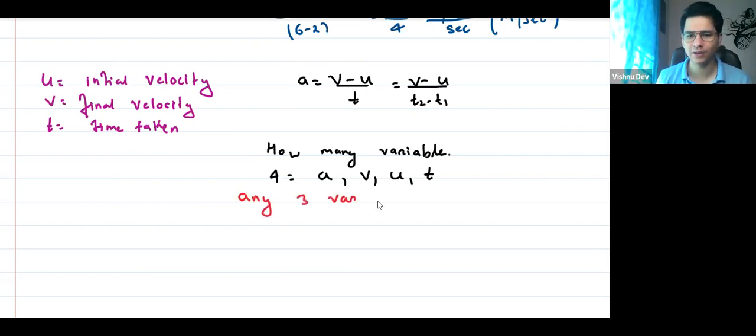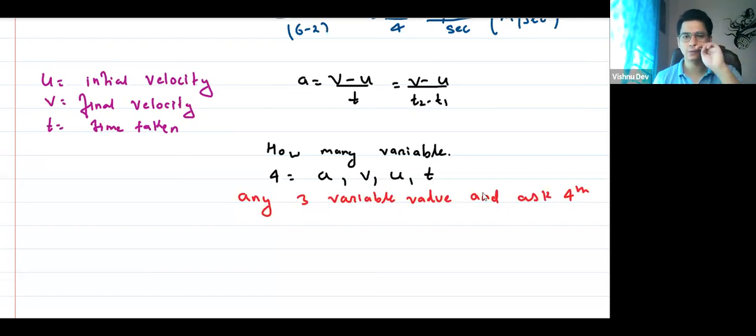and ask the fourth one? I'll give you U, V, T and ask for acceleration. I'll give you acceleration, initial velocity and time, and I'll ask you the final velocity. Yes or no? Because when we talk about any equation, it is just a linear equation. Depending on the values, we just have to use it.